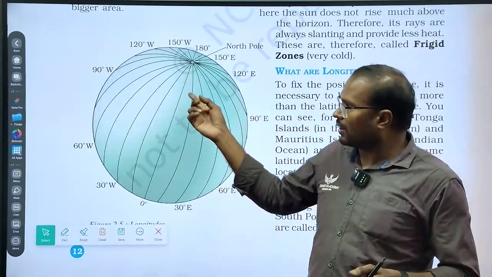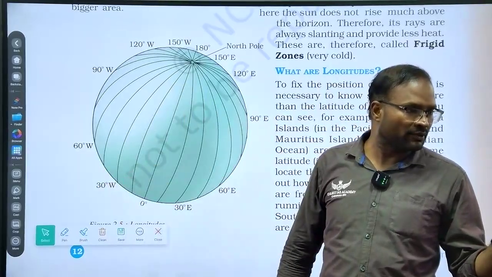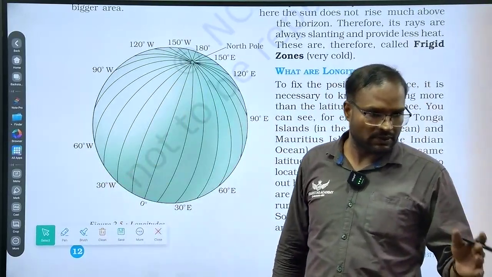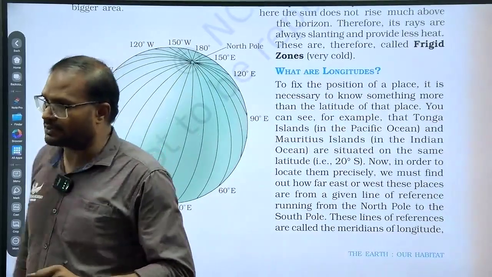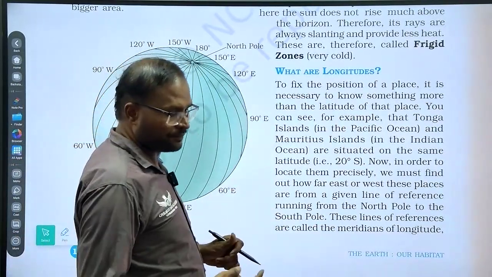So all longitudes are not equal semicircles. The 180 degree longitude will be the zigzag one. Always remember. Here will be the test. Though you know the entire concept clearly, you may be trapped in that way.